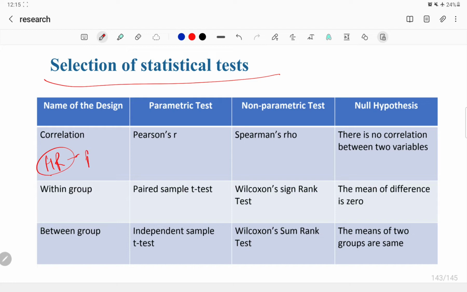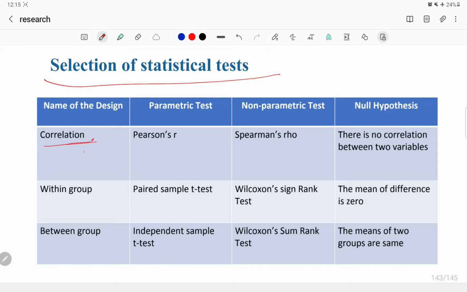We calculate these variables and correlate the two. Any two continuous variables: when heart rate is increasing, is the breath rate increasing or not, or vice versa. Remember, all these tests start from continuous variables. For categorical there is one special test, I'll tell you later.